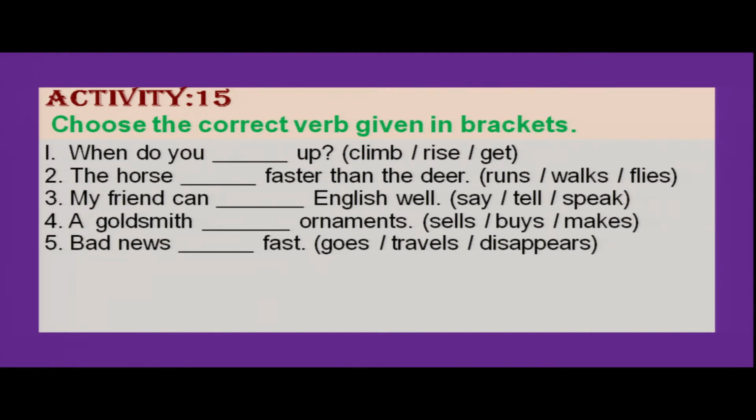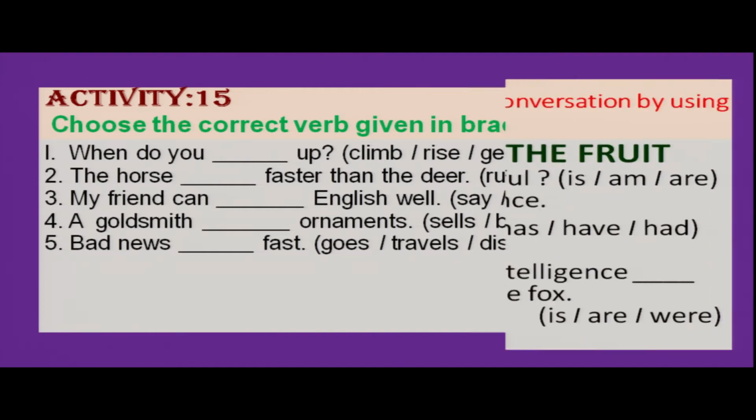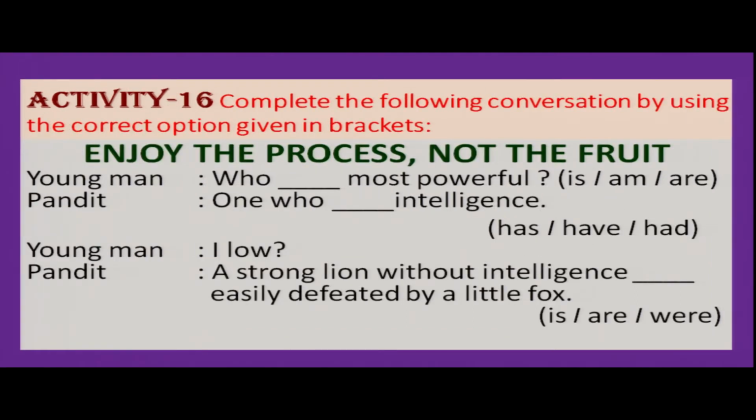A goldsmith dash ornaments, right? Sells, buys, makes. A goldsmith makes ornaments. Bad news dash fast: goes, travels, disappears. So this is a proverb that bad news travels very fast, right? So my dear students, now we used some verbs.